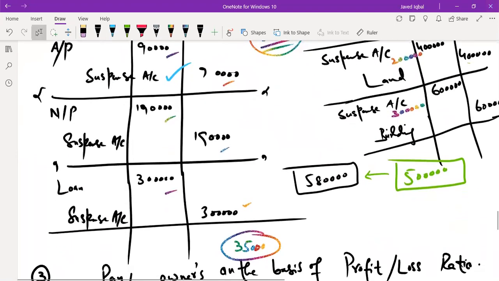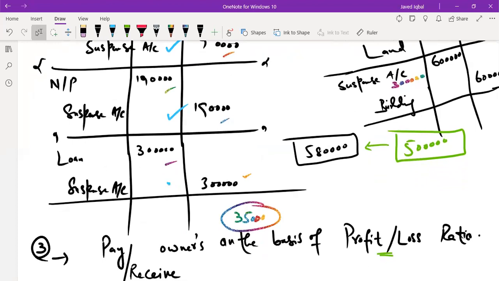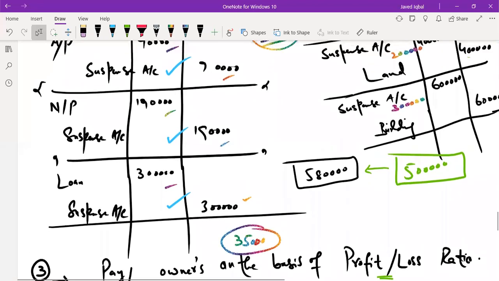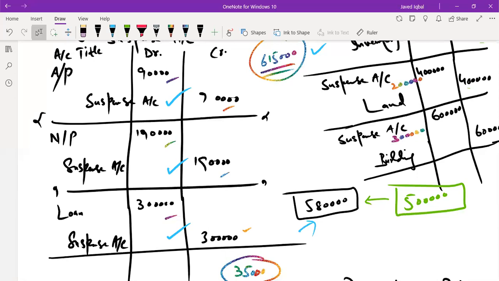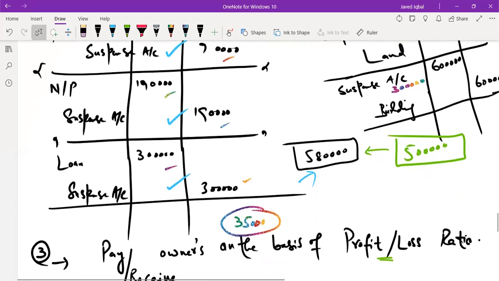Then you have note payables of 190,000. You paid it from your suspense account. Then you have a loan of 300,000. You paid it from your suspense account. So by paying all these three liabilities, you have consumed 580,000. Now this leaves you 615,000 minus 580,000. This leaves you 35,000 with you.